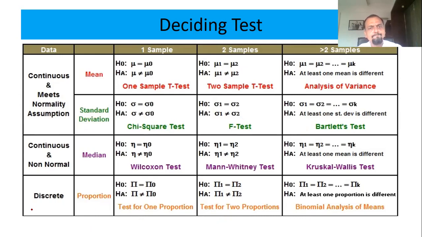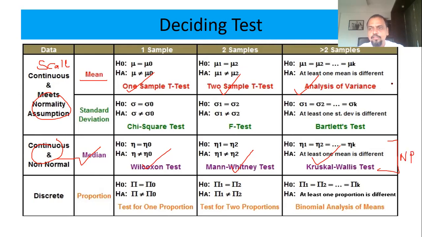Getting it? Okay. So I repeat again. If you are having a scale, then there are two options: normal and not normal. If it is normal, then go for mean, one sample t-test, two sample t-test, and ANOVA. If it is not normal, go for median, that is Wilcoxon test, Mann-Whitney u-test, or Kruskal-Wallis test. And they are called non-parametric tests. This is a parametric.